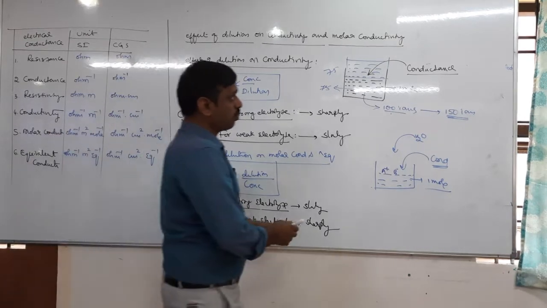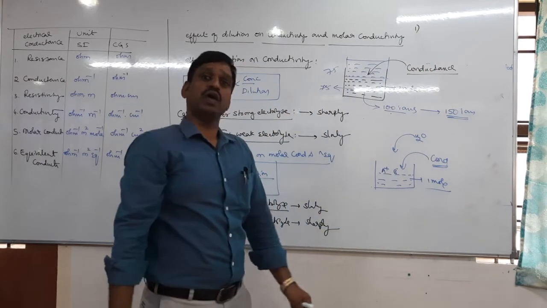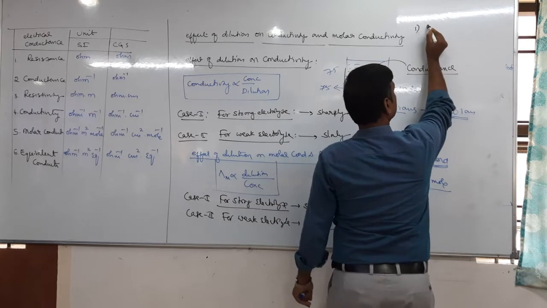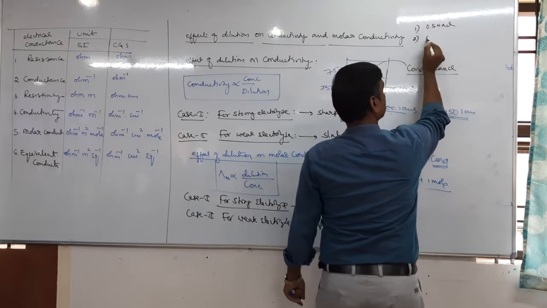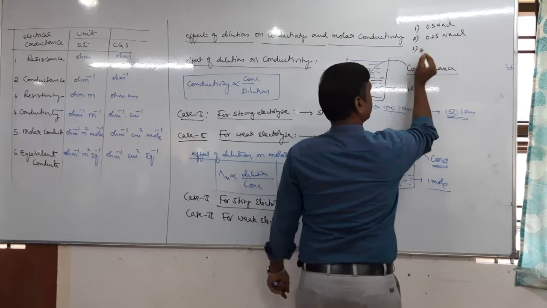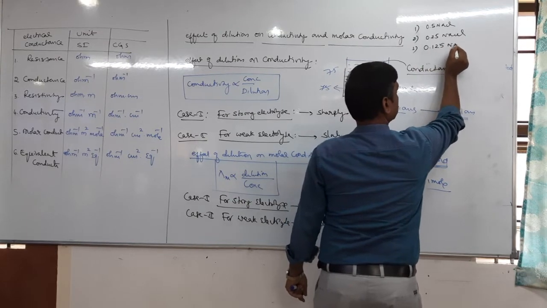There was a question that appeared previously in CET. Which of the following solutions has more conductivity? Option 1, 0.5 NaCl. Option 2, 0.25 NaCl. Option 3, 0.125 NaCl.